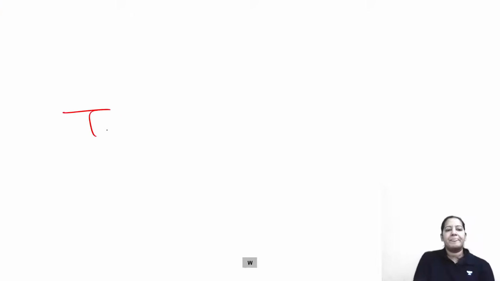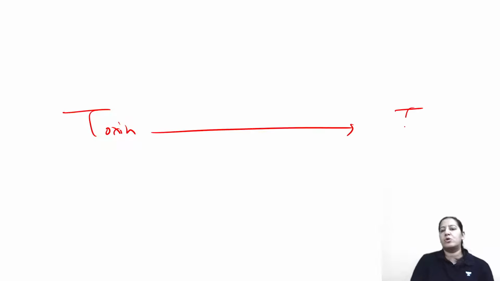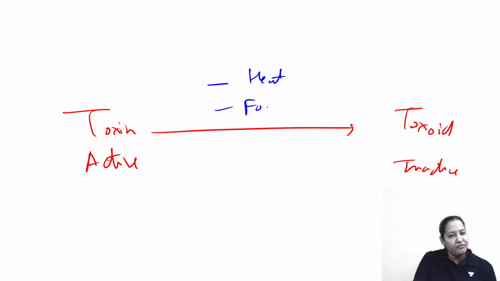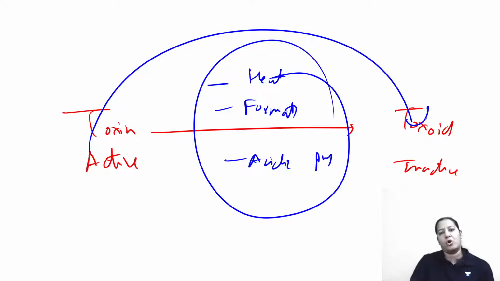So toxin can be converted to toxoid. That is, active toxin will become inactive toxin. Inactive toxin is toxoid, by three mechanisms: either by heating, or by treating with formalin, or by giving acidic pH. By these three mechanisms, we can convert toxin into toxoid.